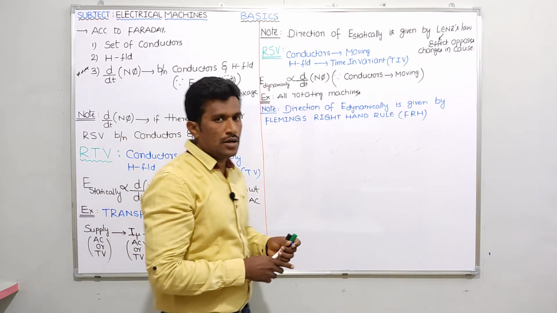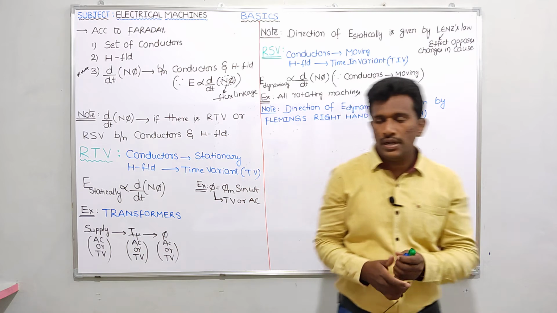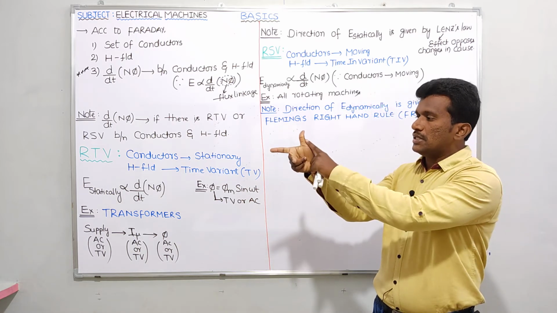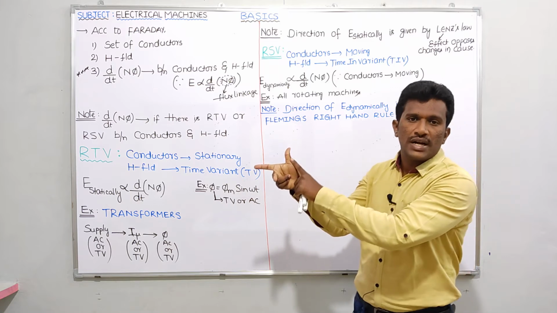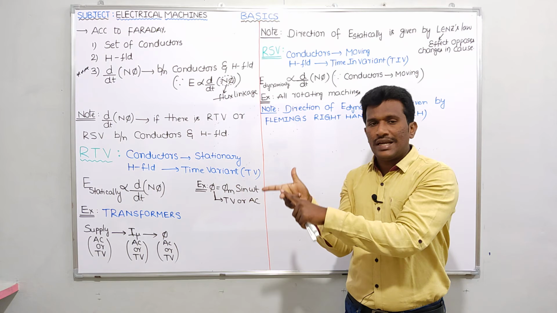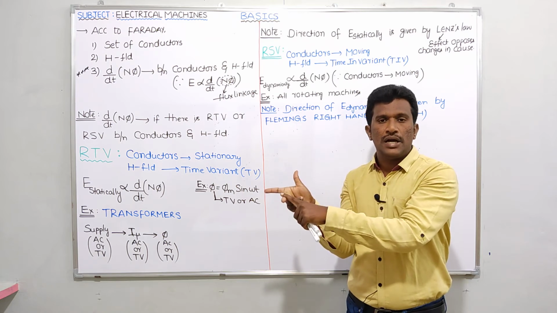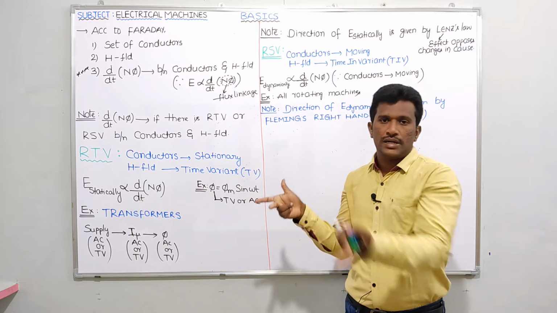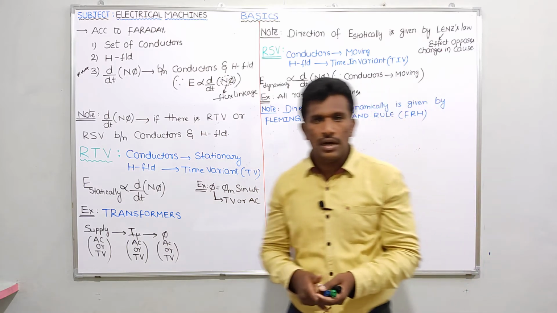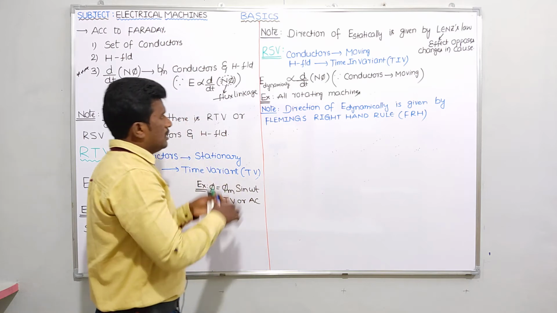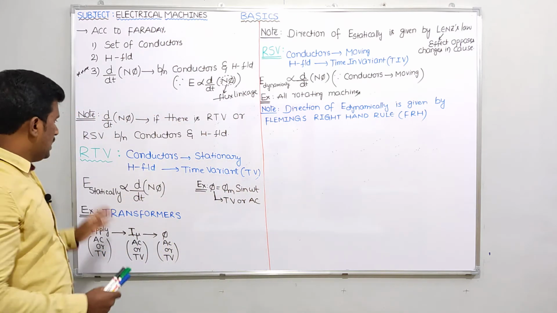Regarding Fleming's right hand rule, we will discuss in the next video. Anyway, let us see in brief. In Fleming's right hand rule, the thumb indicates motion of the conductor, the forefinger indicates direction of magnetic field, and the center or middle finger indicates direction of EMF, dynamic EMF or current. We'll see FRH clearly in the next video. Okay, this is about RSV and RTV.